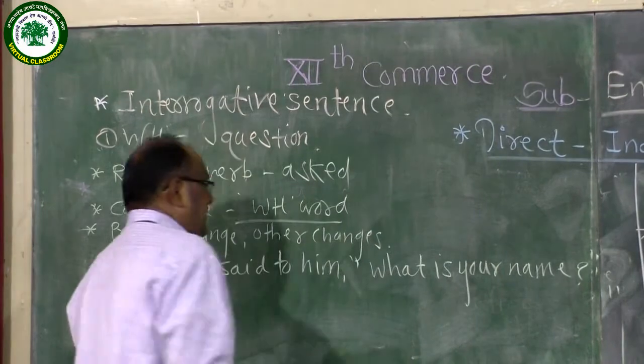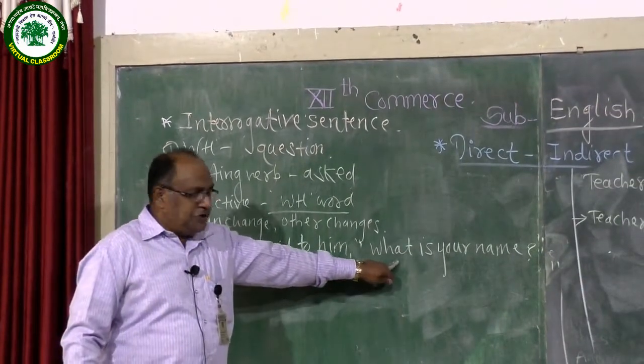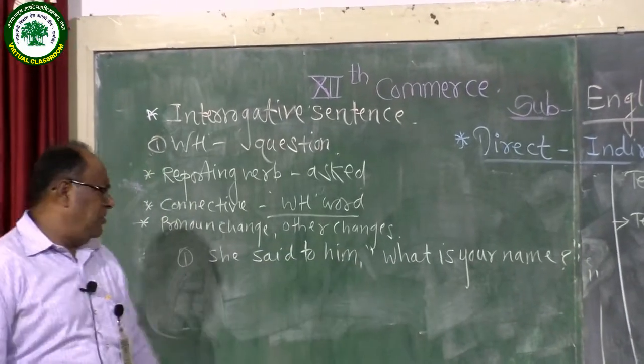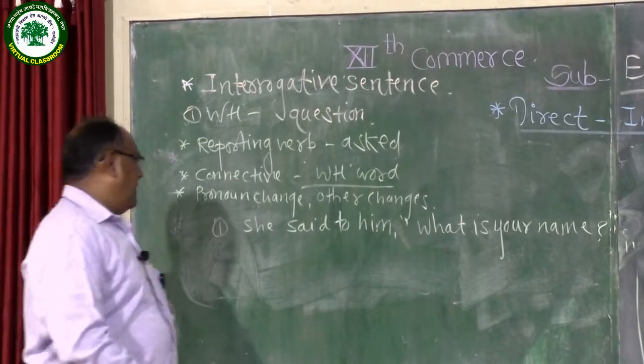Now this is a simple sentence. In a direct speech there is a WH question. What is your name is a WH question. Now how should we change this WH question into indirect narration?